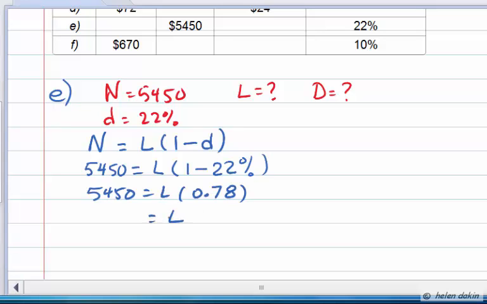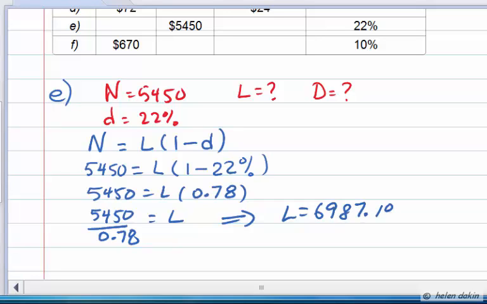That allows me to solve for the list price. So I'm going to divide both sides by 78%. So $54.50 divided by 0.78 results in a list price equal to $69.87. Now, we have the list price, and we also have the net price.